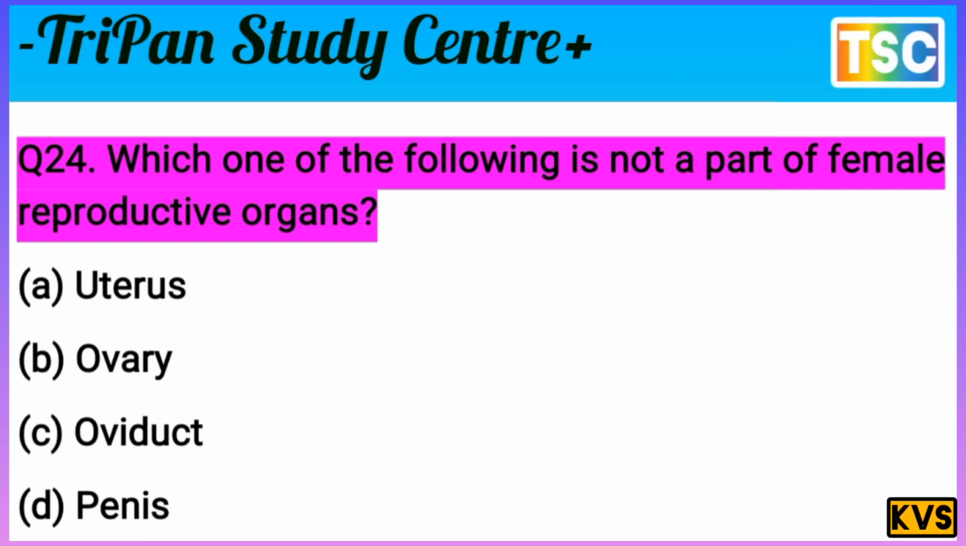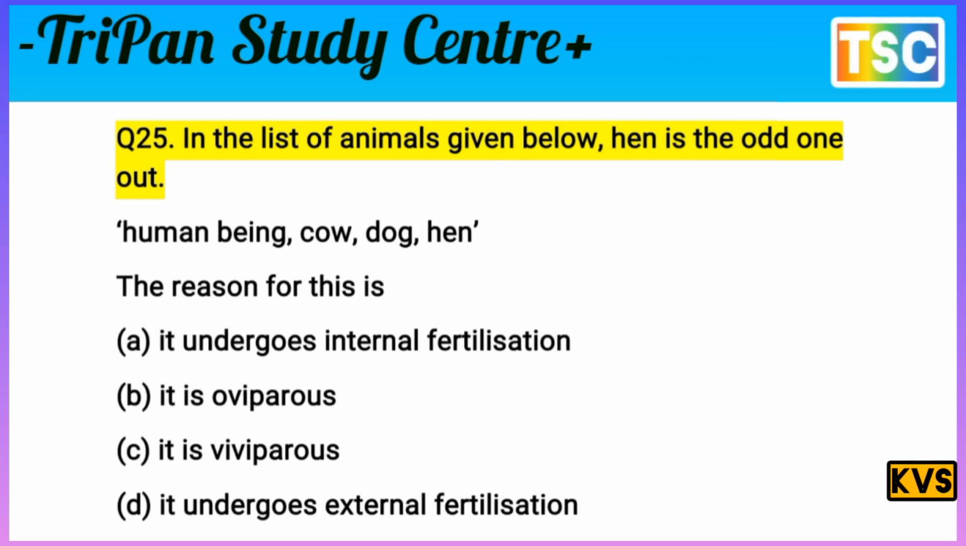The examiner asks which is not a part of the female reproductive organ. It means penis. The penis is a male reproductive organ. It means option D is correct. Option D is correct here. Let's check the next question. Next question on your screen.